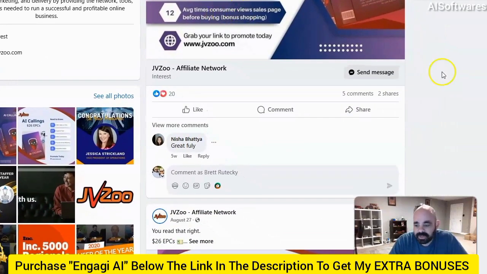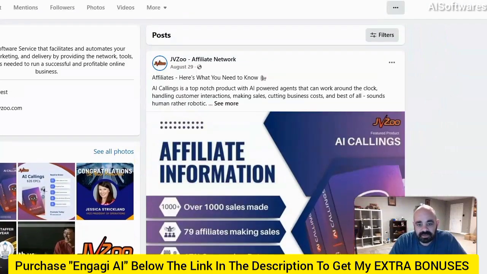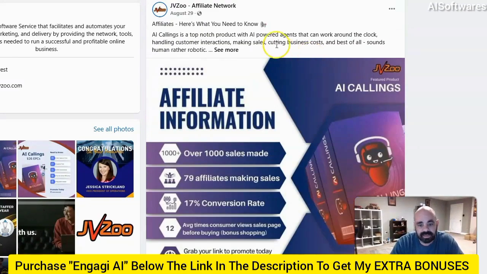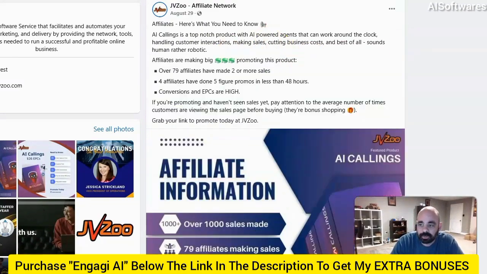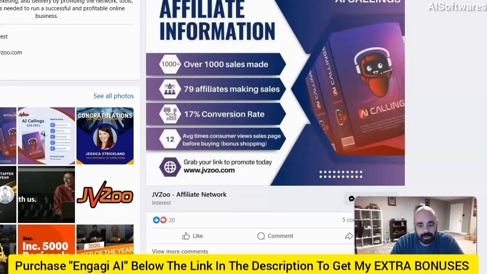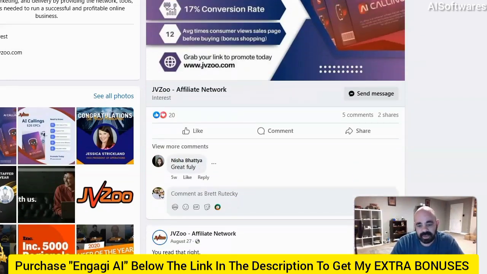I'm on the JVzoo Facebook group, and you can see there's some posts here by JVzoo. I'm going to go ahead and comment on these posts. Normally, what I would have to do is actually read the entire post, go through it, understand it, and then try to post a well thought out comment. But I'm going to use the Engagi plugin to make it really easy.